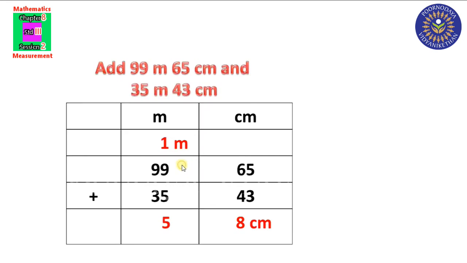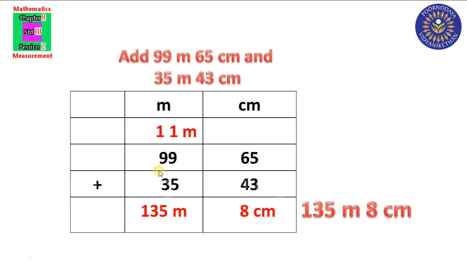So you have to write 5 here. 1 is the carryover. That 1 you have to write here. Okay. 1 plus 9 is 10. 10 plus 3 is 13. So what is the answer? 135 meter 8 centimeter. Did you understand? Any doubt?